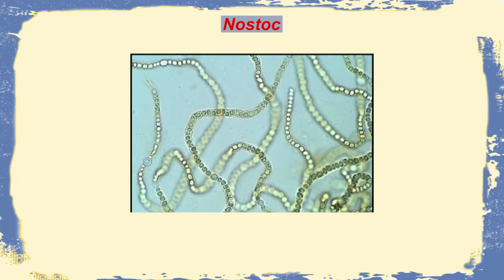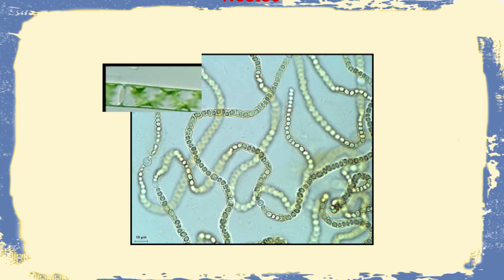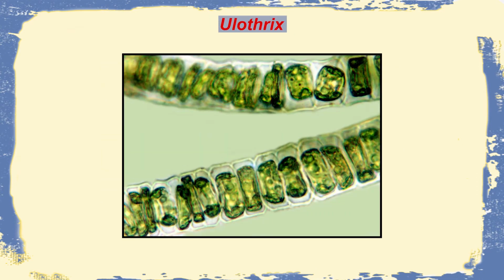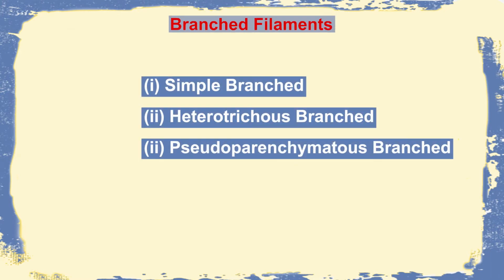The unbranched ones are obviously simple, but they can also finally aggregate to give rise to a colony, as we see in the case of Nostoc. We have simple filaments which are not aggregated in the case of Spirogyra. There can be other forms like Ulothrix, wherein the simple filaments may even have an attachment. Moving on to the branched filaments, which are of three different types: simple branched, heterotrichous branched and pseudoparenchymatous.